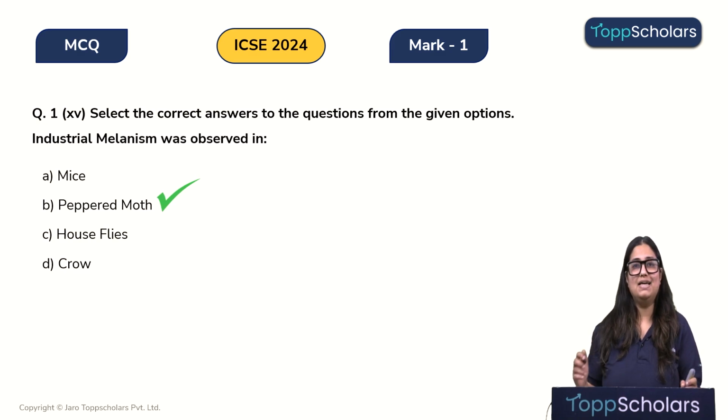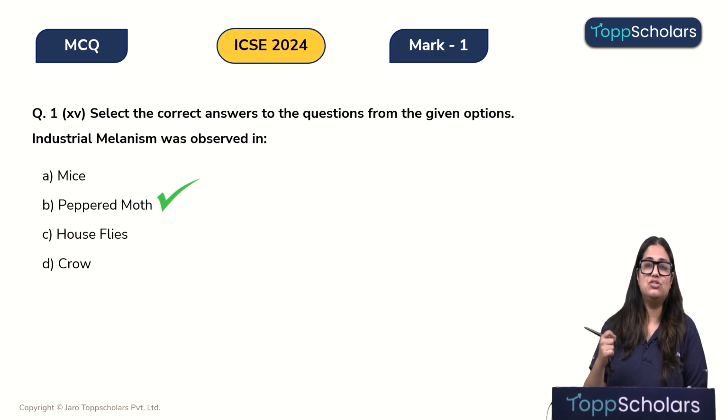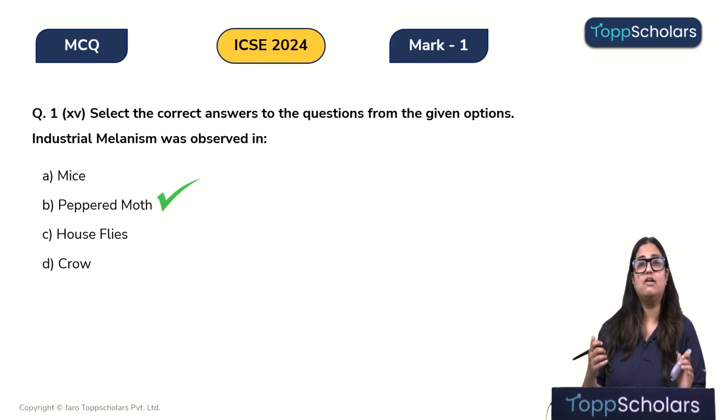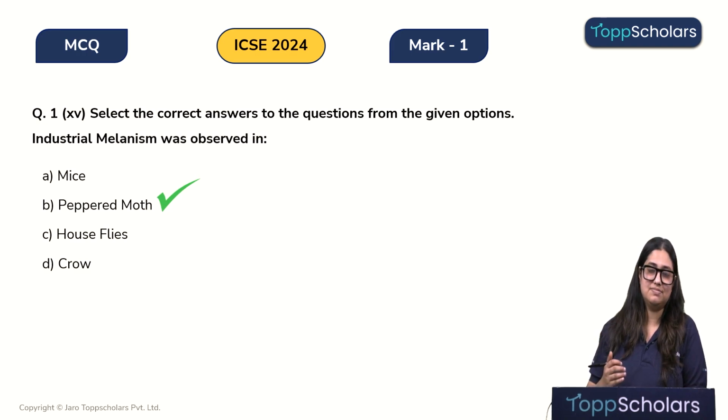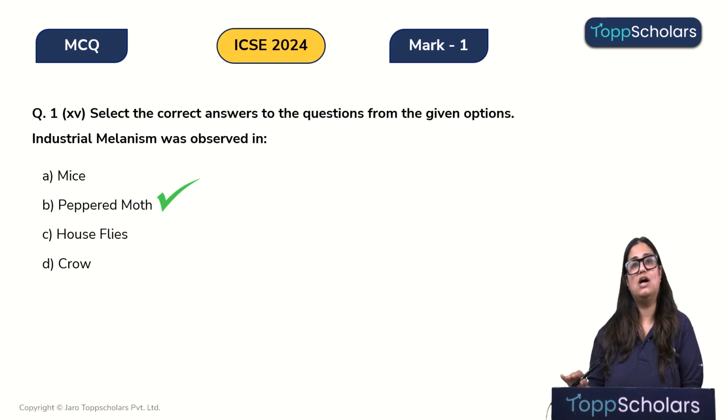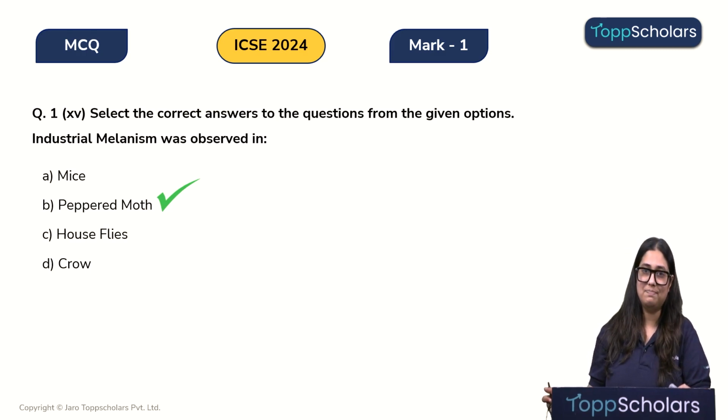So children, back in UK, before industrial revolution, the trees were covered with white colored lichens, as a result of which the white colored peppered moth completely camouflaged with the tree, and therefore they were not eaten by the birds. However, the black colored moth, because of their contrasting color, were easily spotted on the trees and were eaten by the birds, right? And therefore the black colored moth's population went down and the white colored population went up.